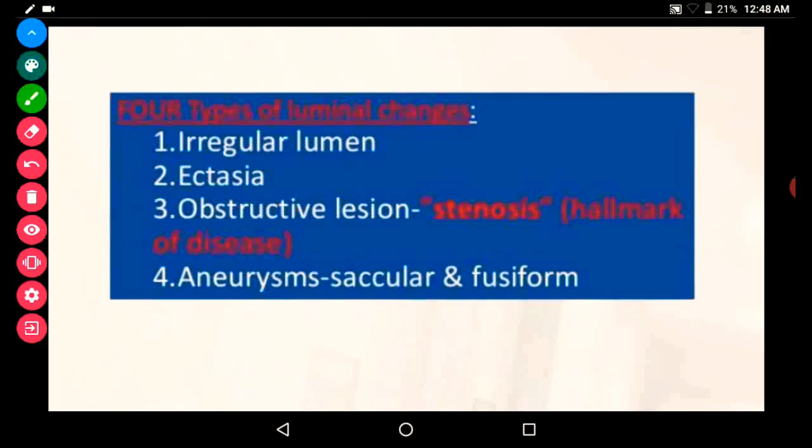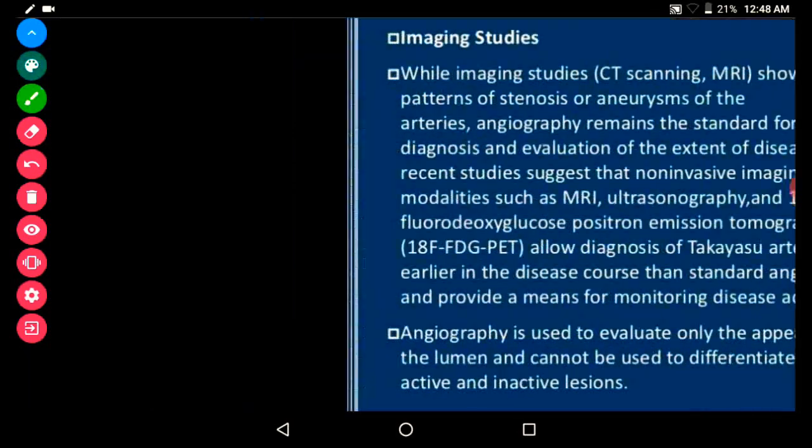What are the types of luminal changes that we can see in MRI? There will be irregular lumen, ectasia, obstructive lesion, that is mainly stenosis, which is a hallmark of the disease, and aneurysms, saccular or fusiform, that is outpouching from the vessels. All of these can be identified.